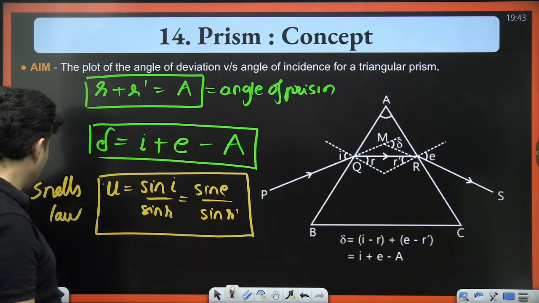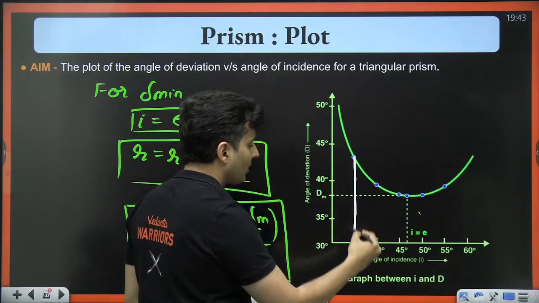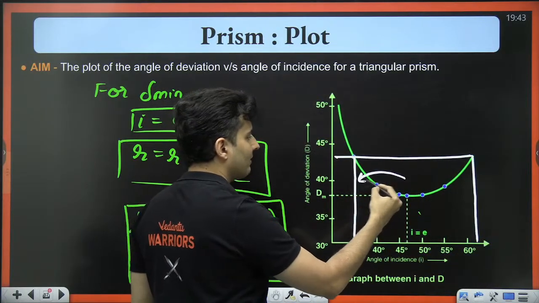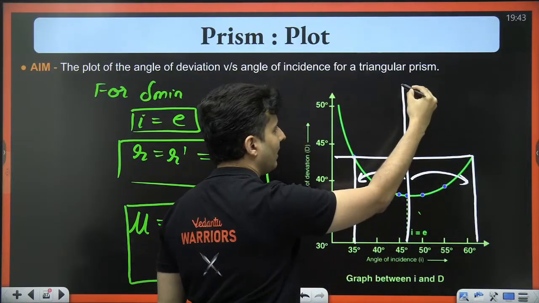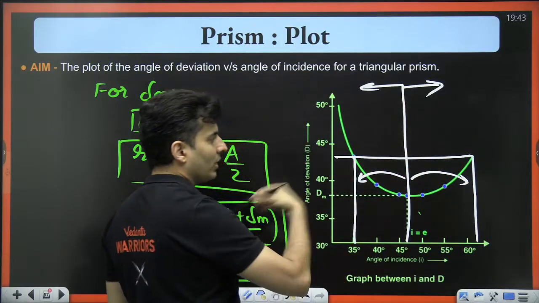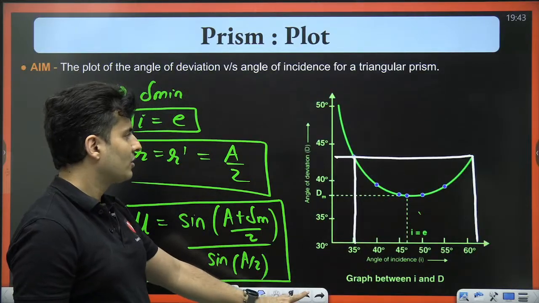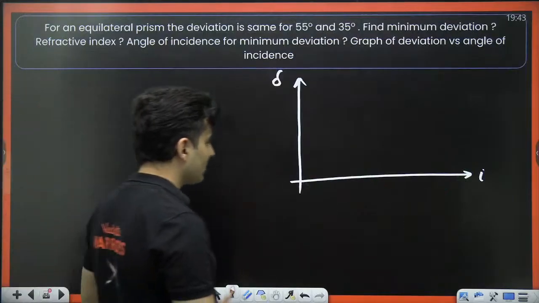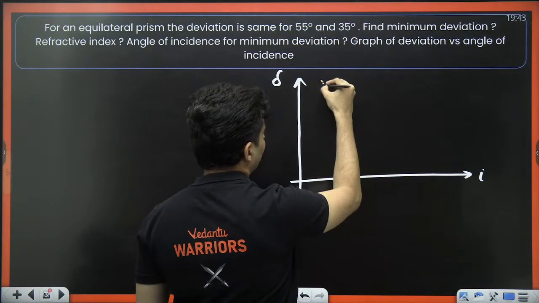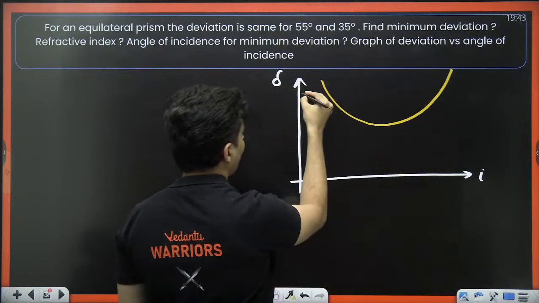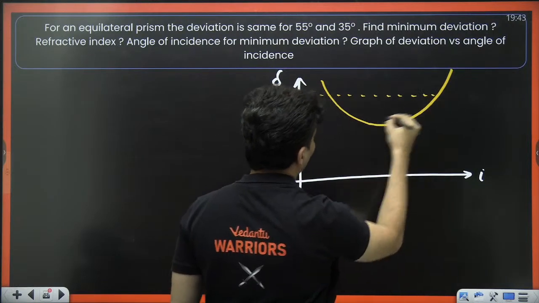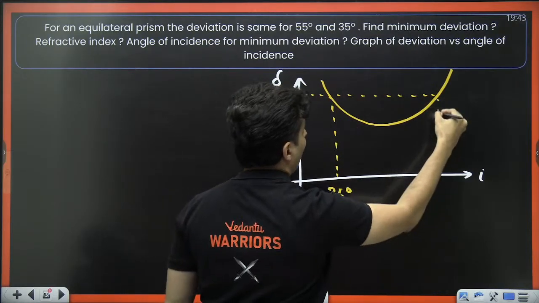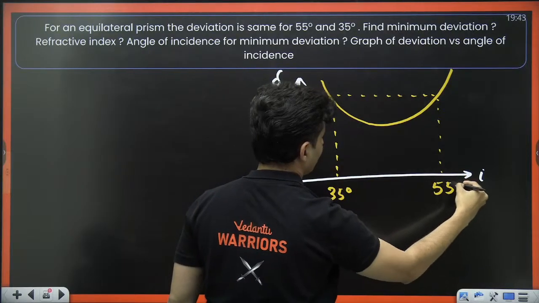The deviation is same for two angles. If you look at this particular graph, generally you will get the same deviation for two angles. Whatever is on the left side is also on the right side. It is a symmetric graph about this line. So there are two angles for which you are getting the same deviation. That's what it says. What is it? 35 degrees and 55 degrees.